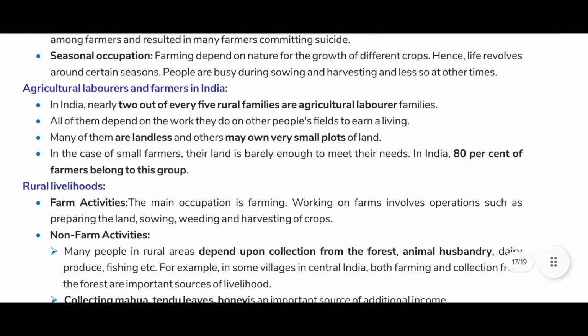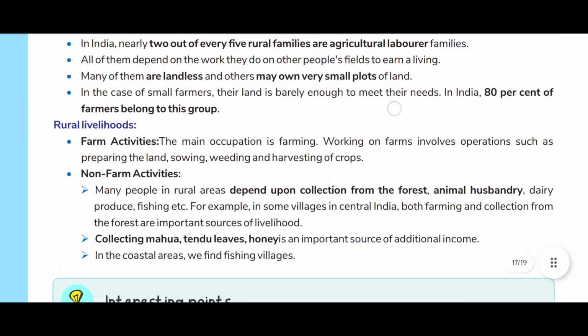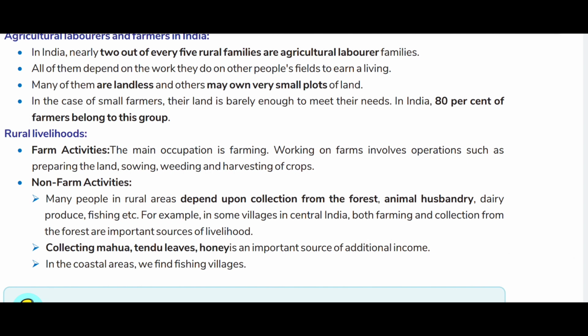Agricultural laborers and farmers in India. In India, nearly 2 out of every 5 rural families are agricultural laborer families. All of them depend on the work they do on other people's fields to earn a living. Many of them are landless and others may own very small plots of land. In the case of small farmers, the land is barely enough to meet their needs. In India, 80% of farmers belong to this group.